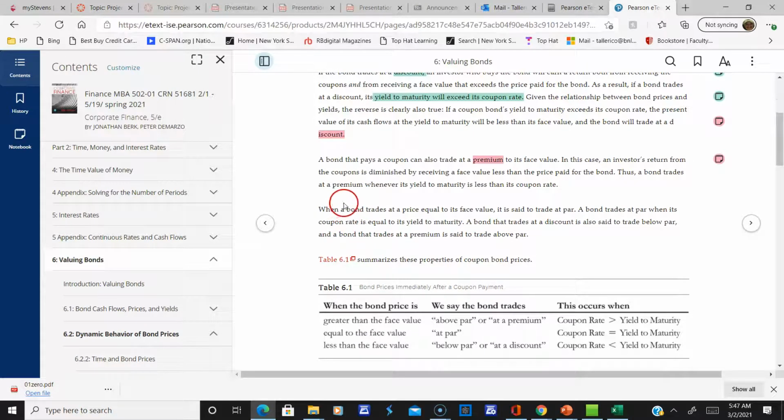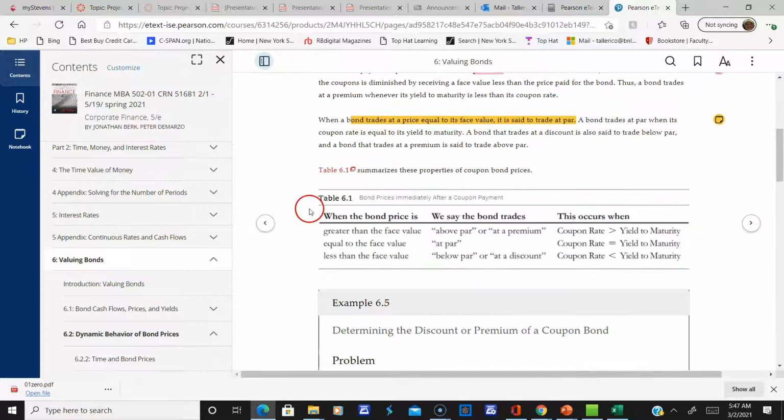All right, and actually there's a third. When a bond trades at a price equal to its face value, it's said to be trading at par, okay? A bond trades at par when its coupon rate is equal to its yield to maturity. A bond that trades at a discount is also said to trade below par, and a bond that trades at a premium is above par.